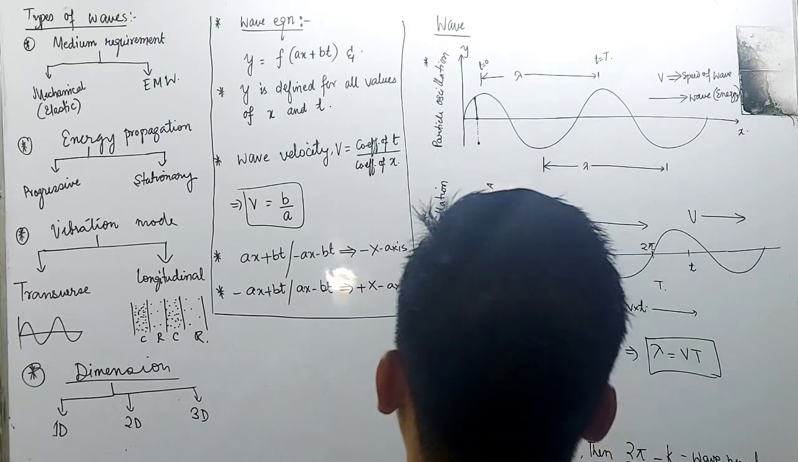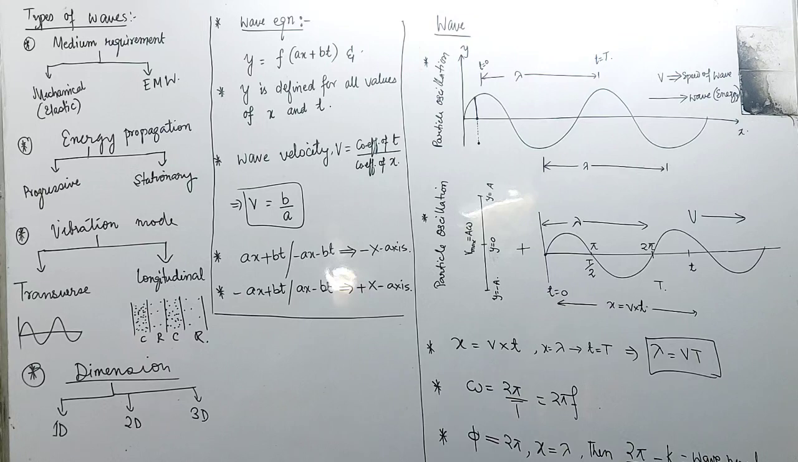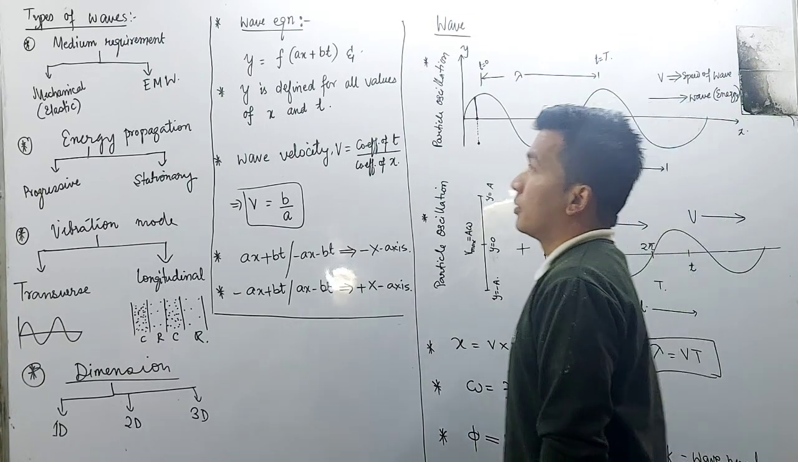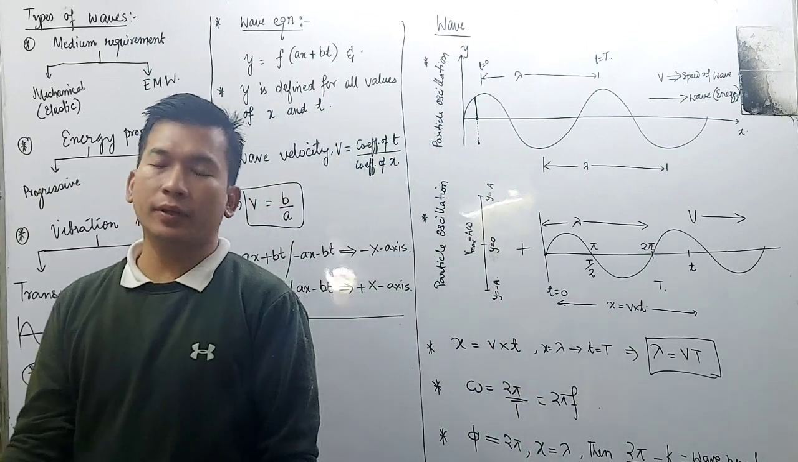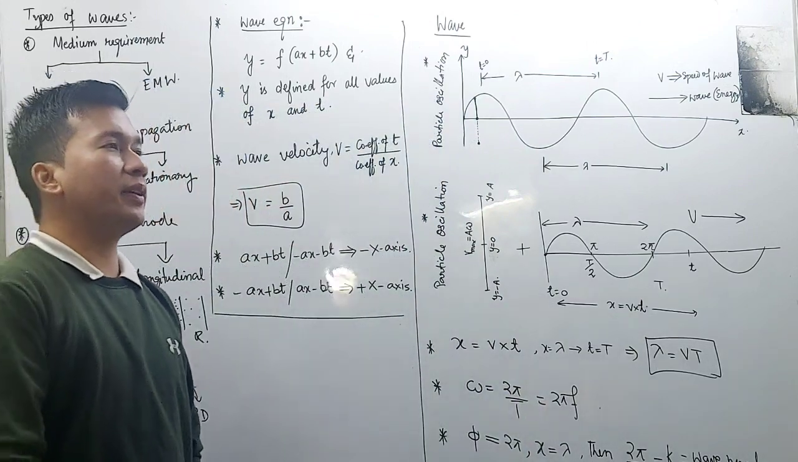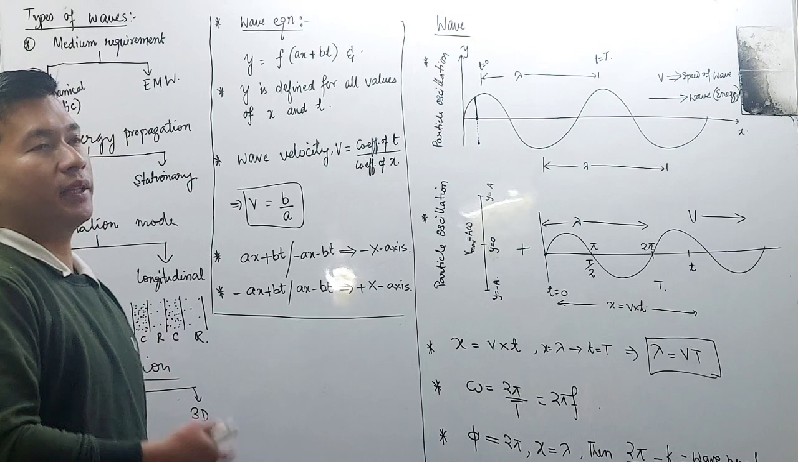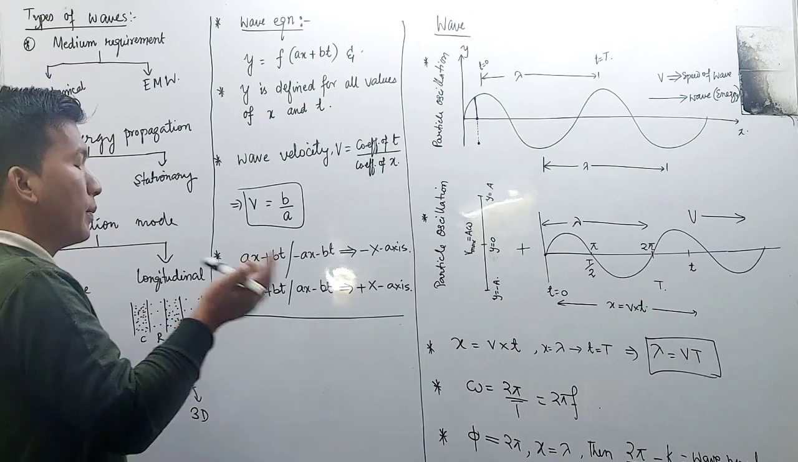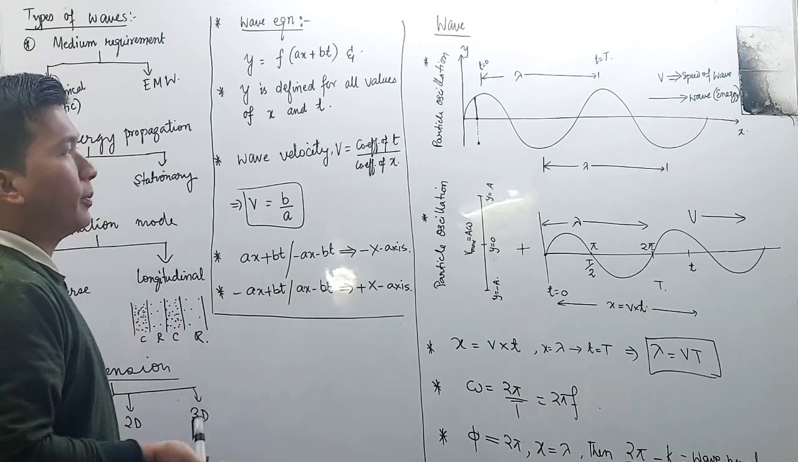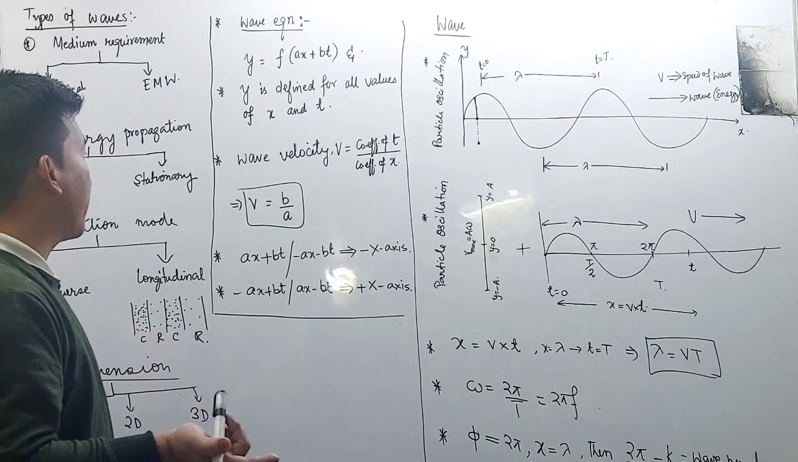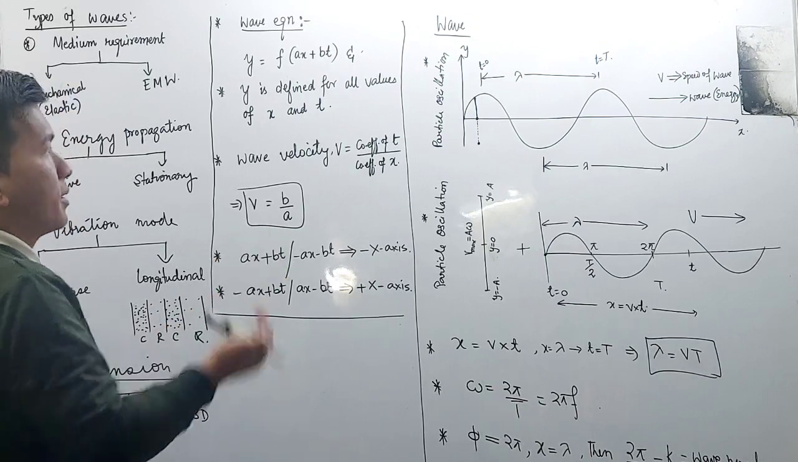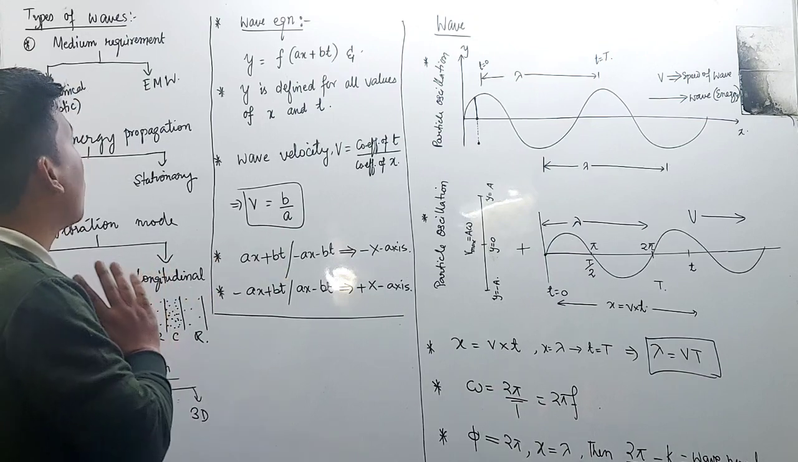A wave is a disturbance produced in a medium, whenever there will be a disturbance. The wave will be in the form of pressure, in the form of displacement, in the form of electric field, in the form of magnetic field, and in the form of energy. So what is a wave? A wave is